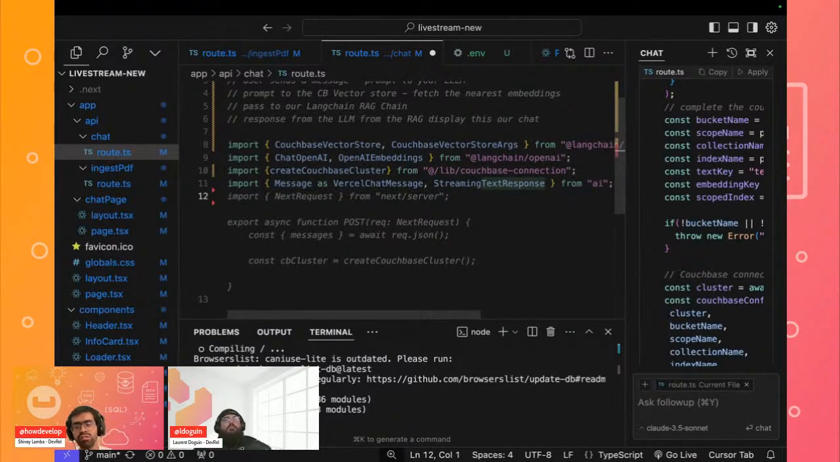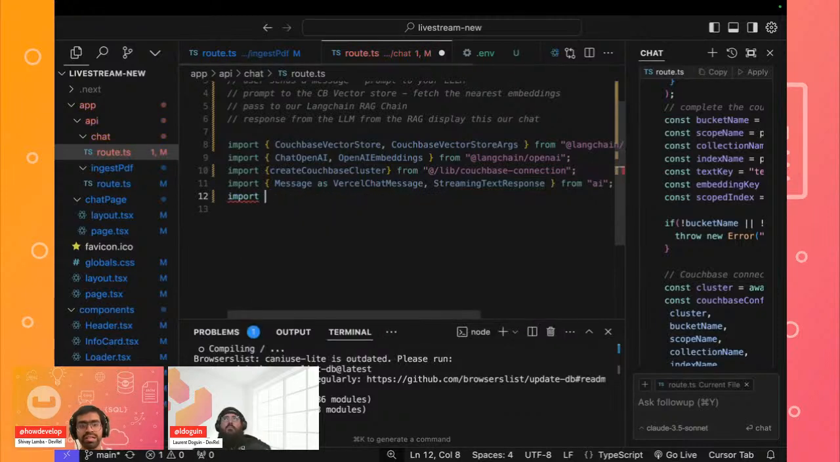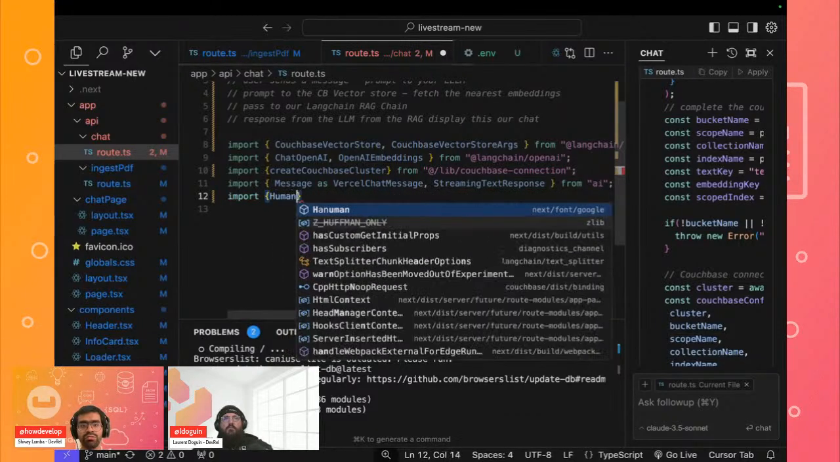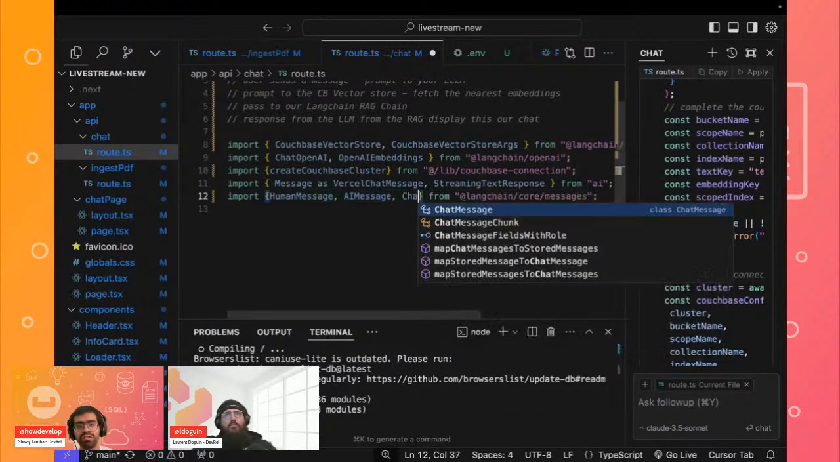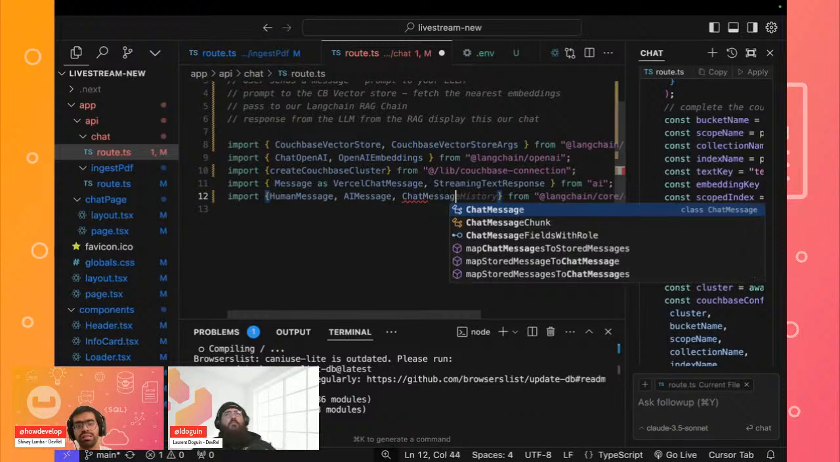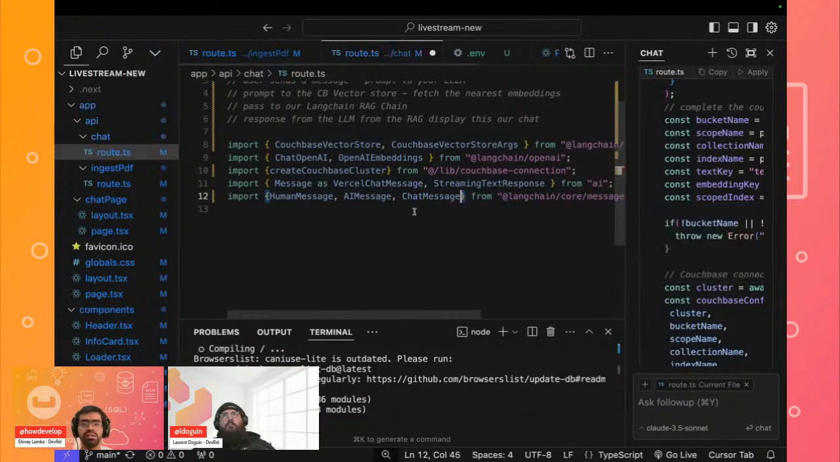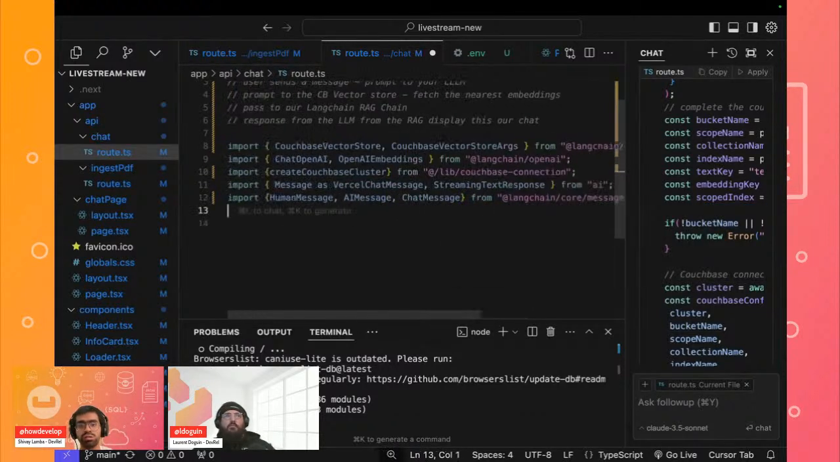And then of course we can also import specifically the human message and AI message. These come directly from LangChain in order to identify which query is being sent by the human and which one is coming from the AI. And then of course we'll have a regular chat message. This is just an object used to describe whether we are generating a response that is a human message or an AI message.